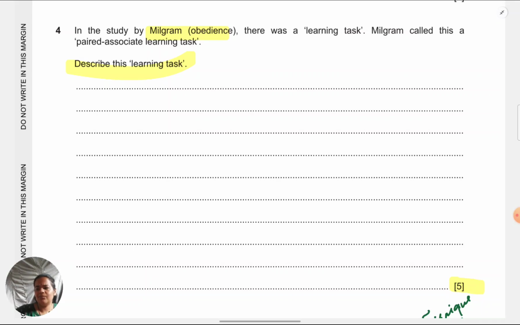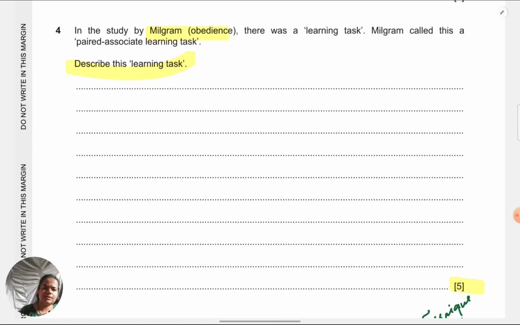So what can be 5 points that we can give for the learning task? Here we should have just studied the procedure well. That is the way of answering. Make sure you write in chronological order. Make sure you write in correct sequence when you're answering so that it makes sense.